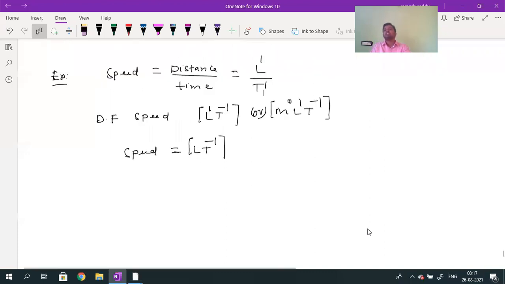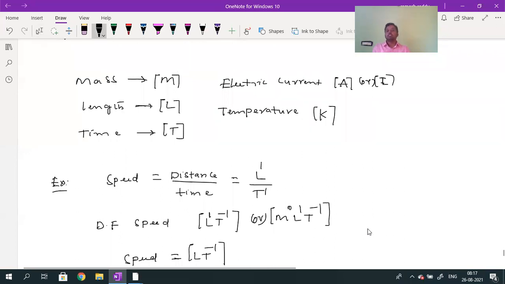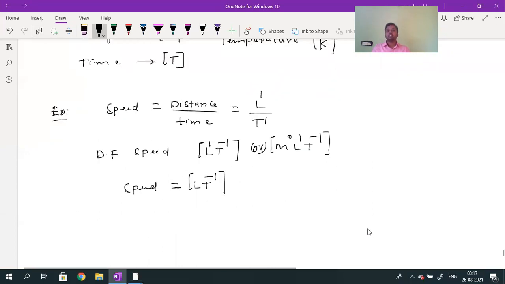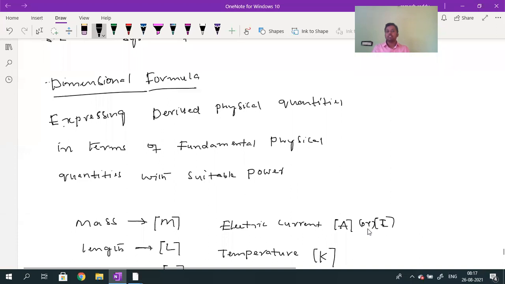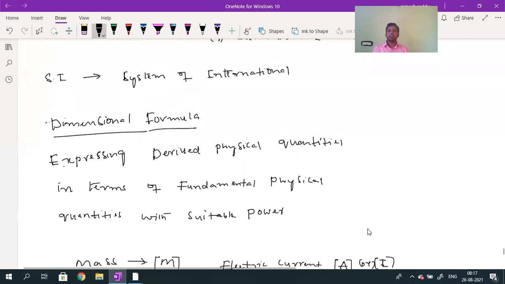So what is the meaning of dimensional formula? Dimensional formula means expressing a derived physical quantity in terms of fundamental physical quantities with suitable powers. So this is called the dimensional formula. What is the example?